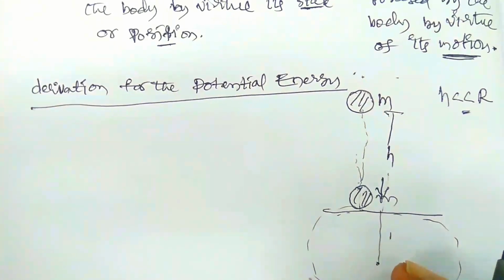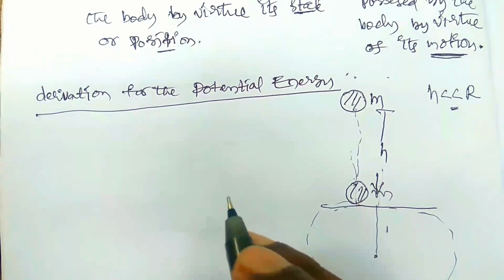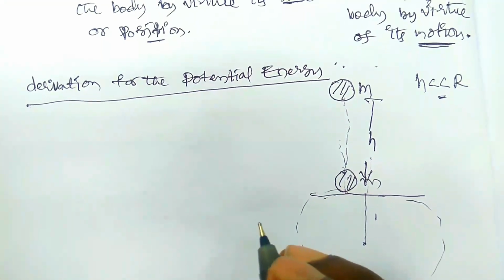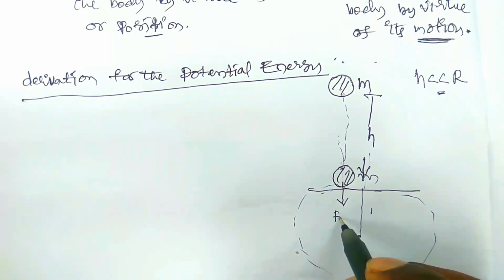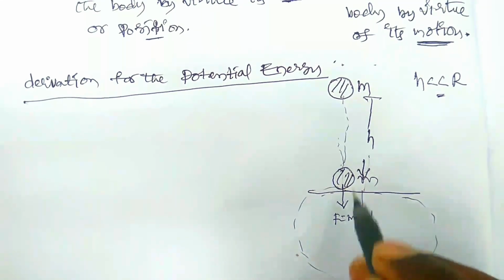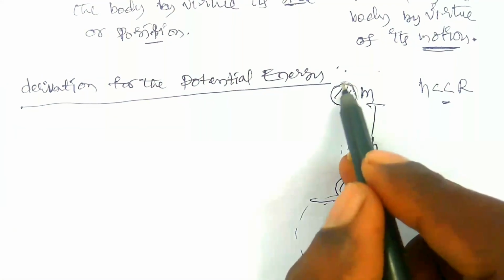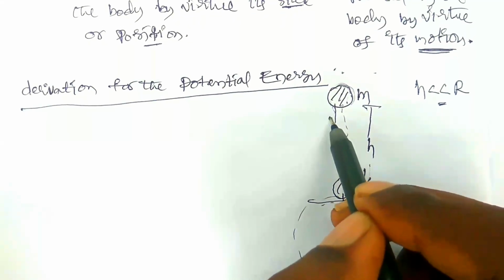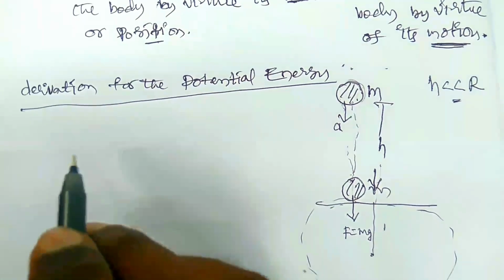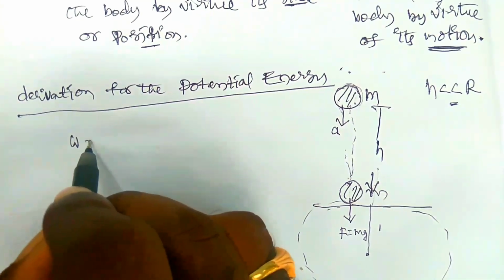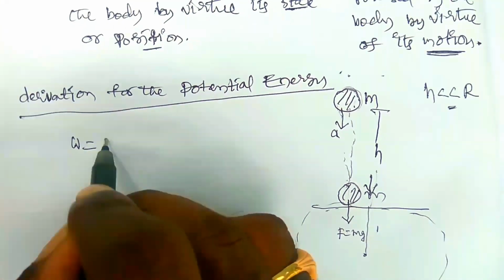Here the gravitational force mg on the body acts in the downward direction. Now the body is at height h and the acceleration due to gravity acts downwards. Therefore the work done W is equal to force into displacement.